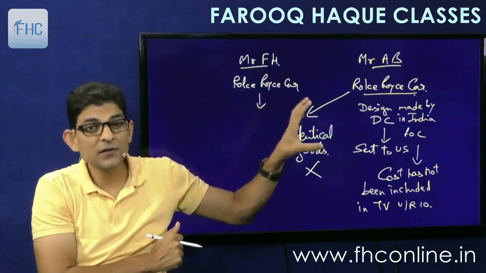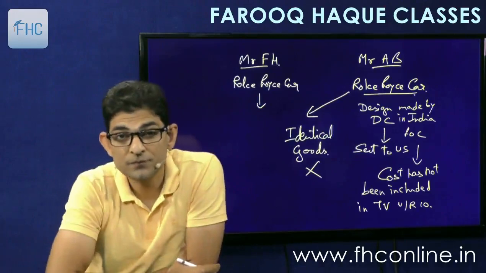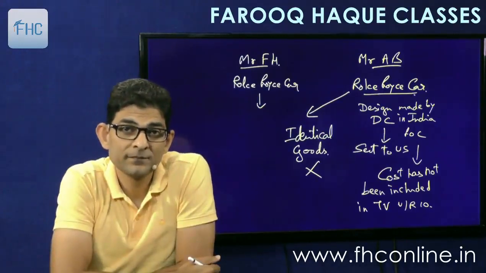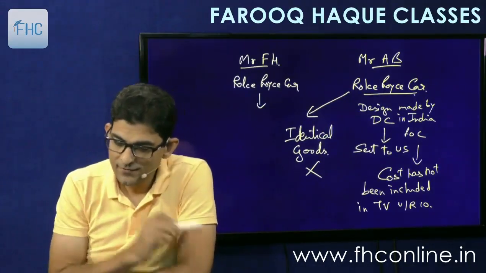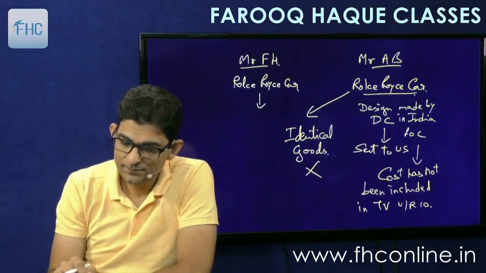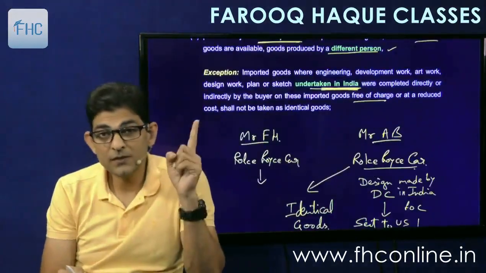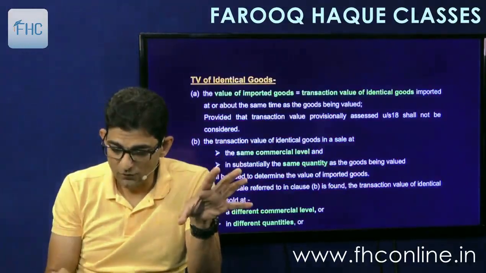So therefore it is written that these goods will not be considered as identical goods. Means that price cannot be taken here. Understood? Simple logic? Very good. So therefore it is written that it cannot be accepted. So that is the definition of identical goods.